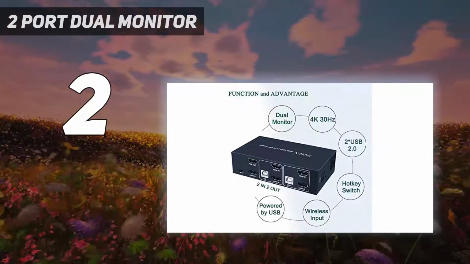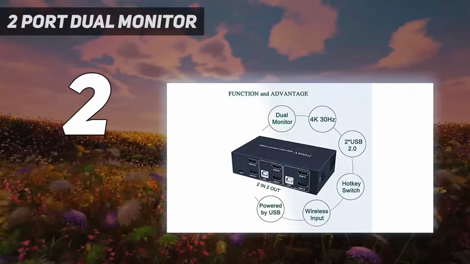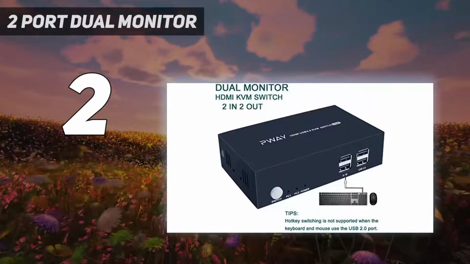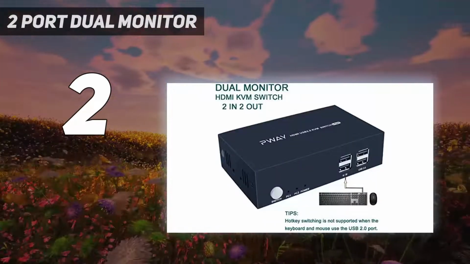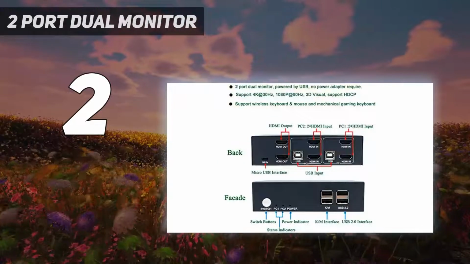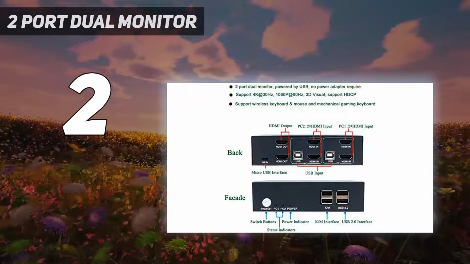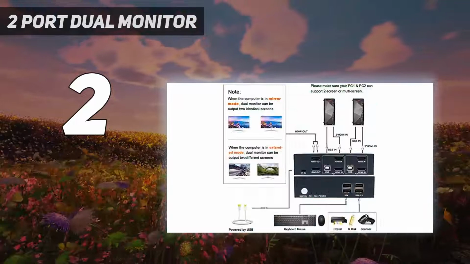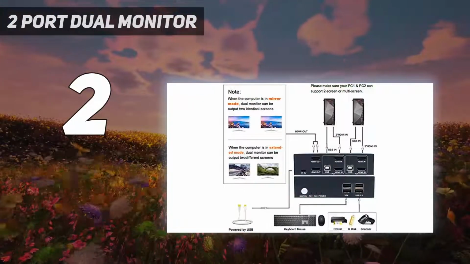It requires each computer to support two screen display functions. Highly recommend using a source with dual HDMI ports for use with this product, otherwise you need a VGA, DVI or DP to HDMI converter or docking station.